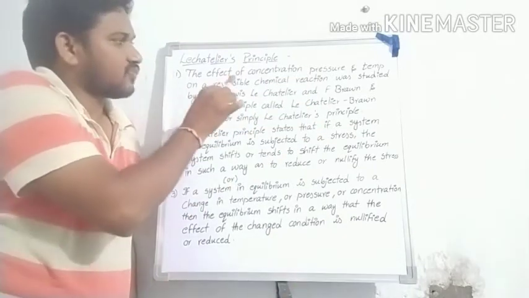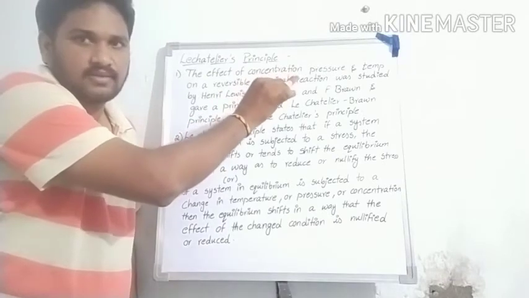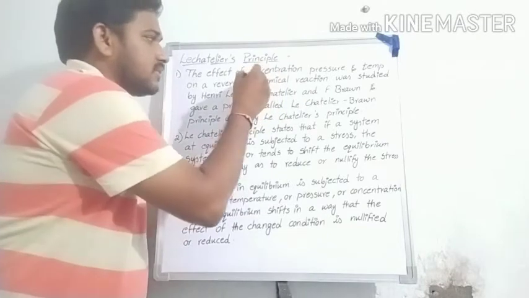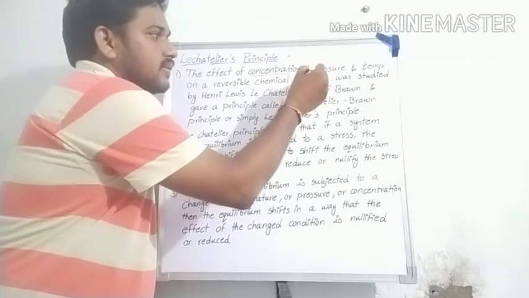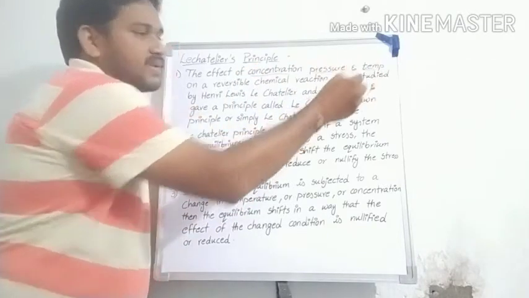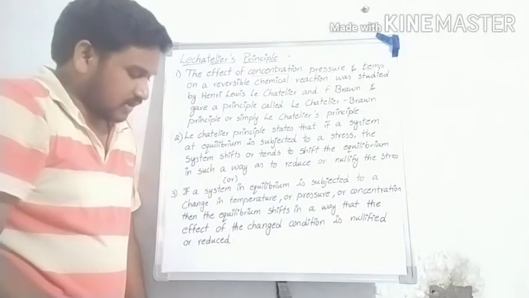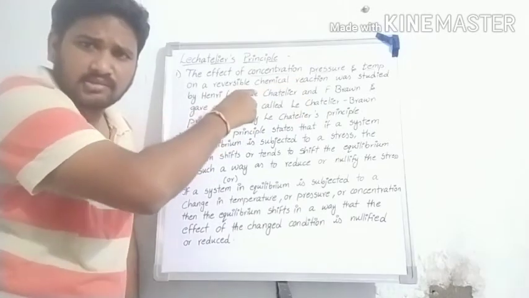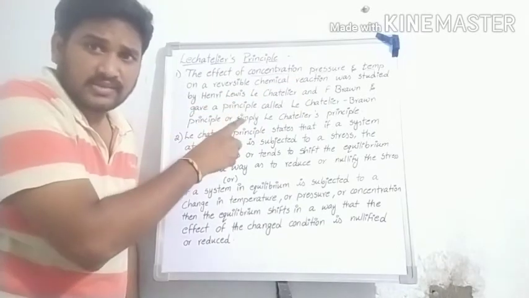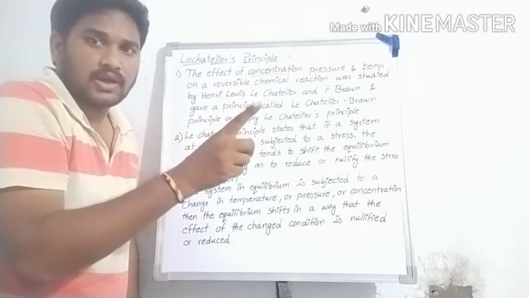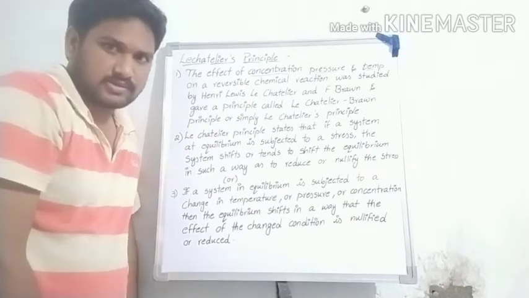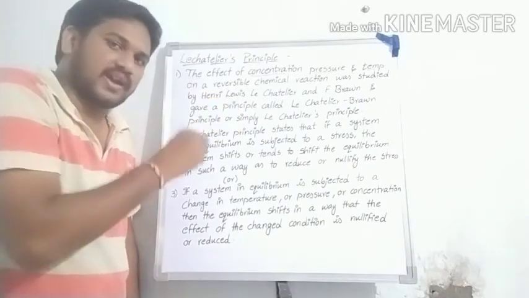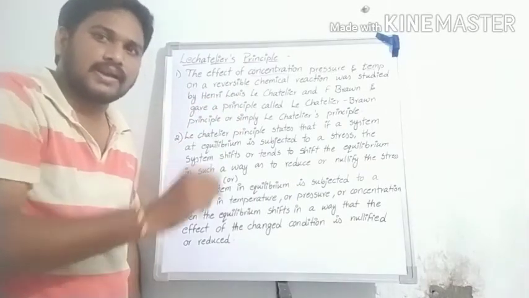Sir, the effect of concentration, pressure and temperature. That is the concentration, that is the pressure, that is the temperature, on a reversible chemical reaction. Why? Because only a reversible chemical reaction in a closed container is applicable for chemical equilibrium.